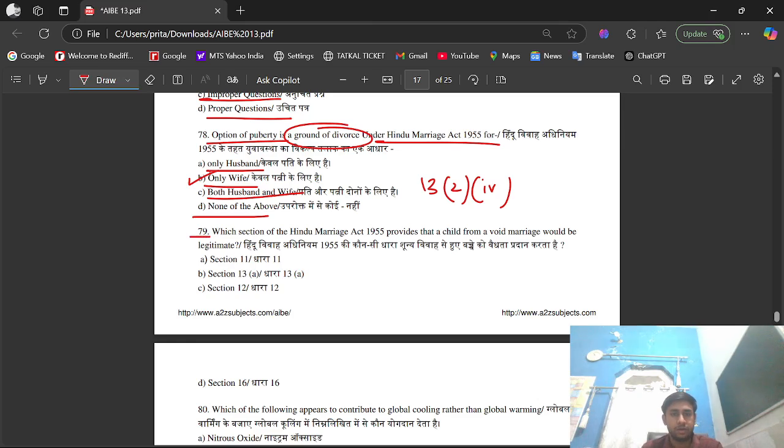Question number 79. Which section of Hindu Marriage Act 1955 provides that a child from a void marriage would be legitimate? Option A, Section 11, option B, Section 13, option C, Section 12, option D, Section 16. The right option is option D, that is Section 16. Section 16 of the Hindu Marriage Act states that children born from a void or voidable marriage are legitimate.